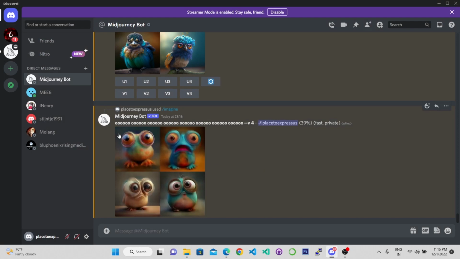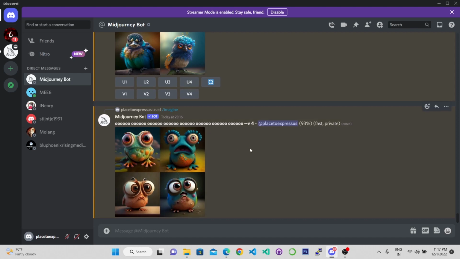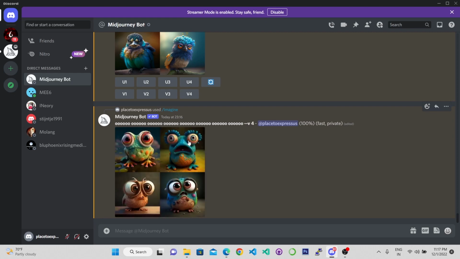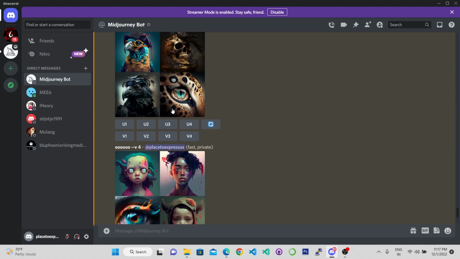Now when I increased it many times, these two are a little realistic, this is a more realistic image, and these are cartoon styles. Cartoon, that just came to my mind. When we increase the O's, it transforms those realistic images into a more cartoony style, right?